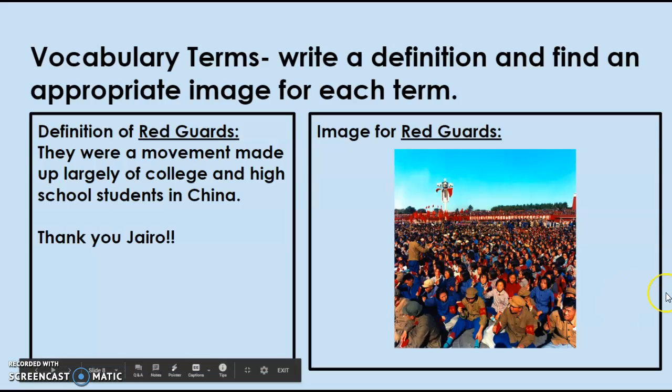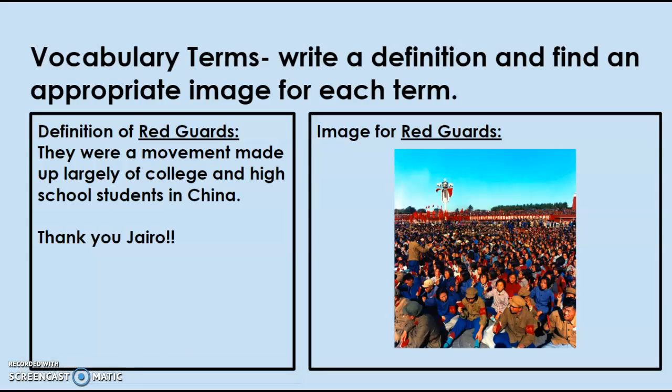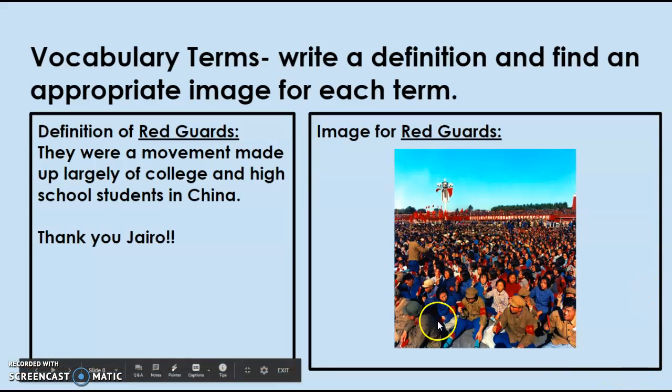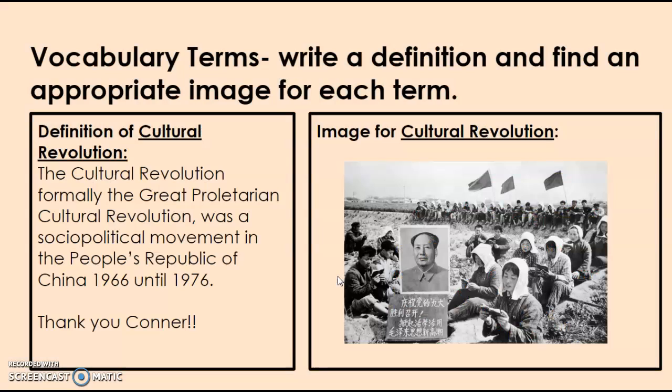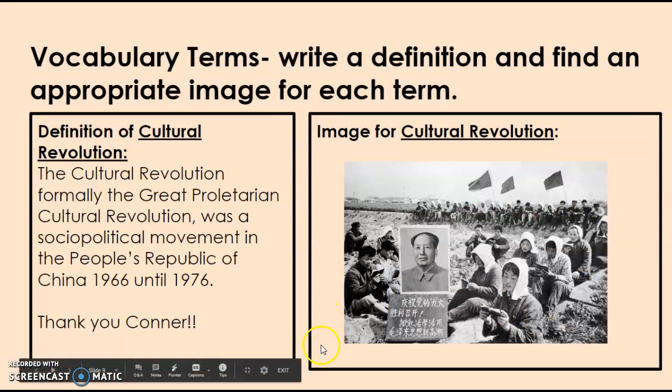All right, Hyro, I love this picture that you chose and the definition, Red Guards. They were a movement made up largely of college and high school students in China. And if you notice, they all have the red armbands, right? Okay, and remember red, when we hear that word in history, we want to think of communists. That's a good keyword.